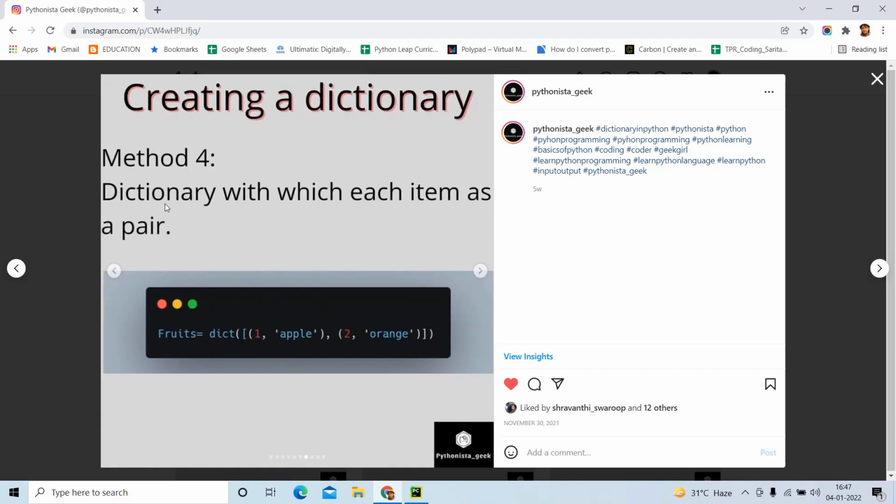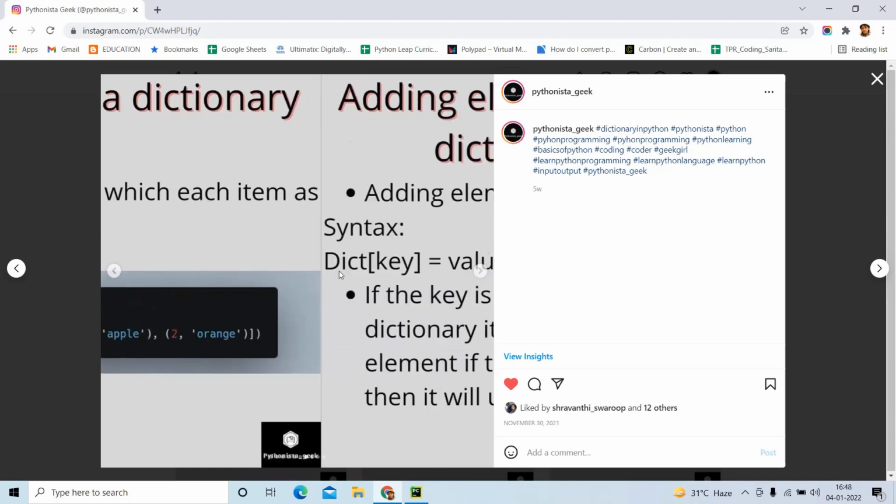And the dict keyword can also be used like this: dict and then open brackets, then a list of key value items, where each item should be in the form of a tuple. So one will be the key here, then apple will be the value here, and that is a tuple, that is one item in the dictionary. The same way, separated by commas, there can be many items available. So these are the four methods for creating a dictionary.